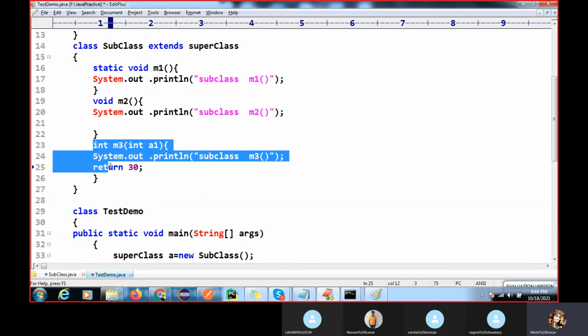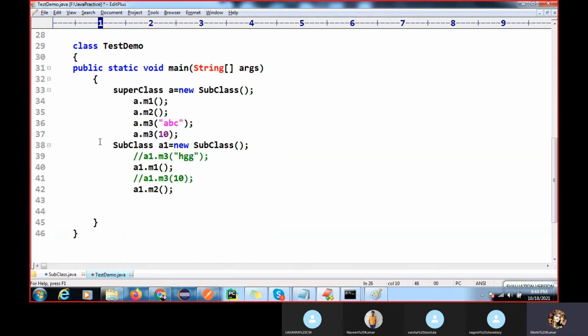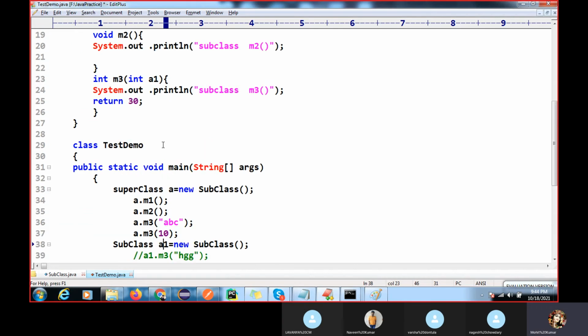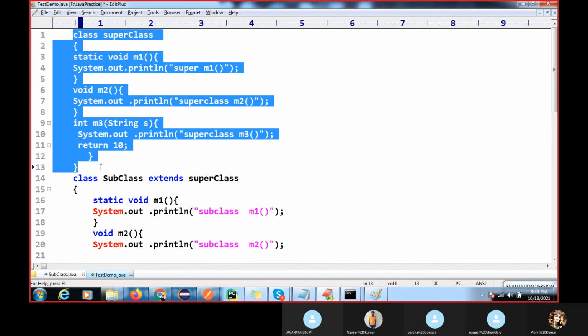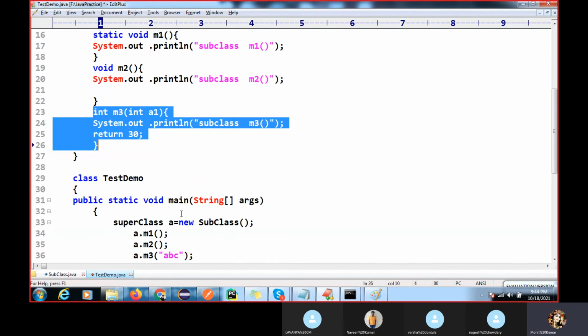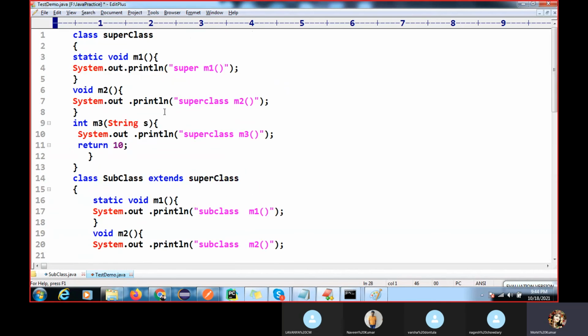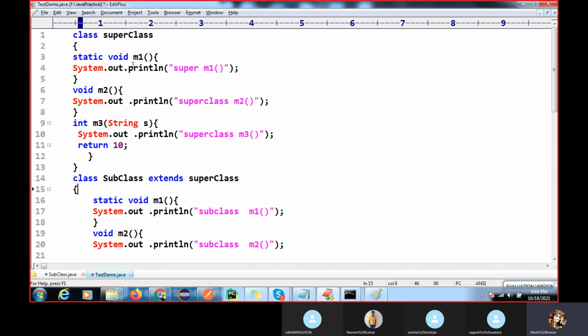Where is your method? You can see this method is available in the subclass type, so this is not compatible. Control will go and search in the superclass type, but this method is not available in the superclass type. It is available in the subclass type. You can go from sub to super, but you cannot go from super to sub.